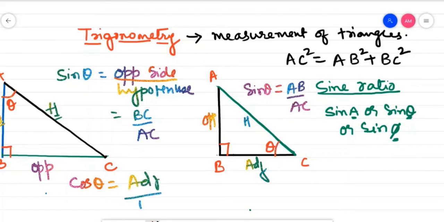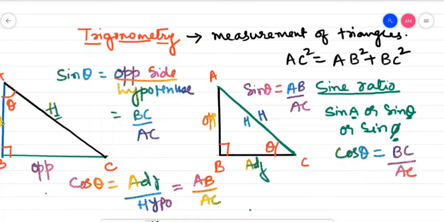Adjacent side by hypotenuse. Now what is the adjacent side here? Here your adjacent side is AB and your hypotenuse is AC. So this will be AB by AC. Now if you try to find out the cos ratio here, your cos theta will be equal to, what is your adjacent side? Your adjacent side is BC and your hypotenuse is AC. So here your cos ratio will be equal to BC by AC. I hope children you now understood why the ratios change their sides when angles change their place.